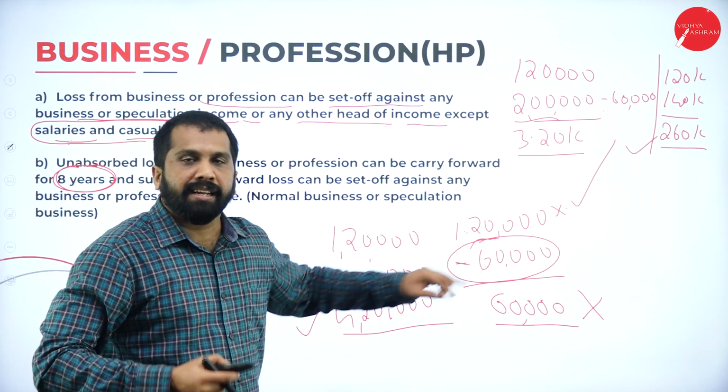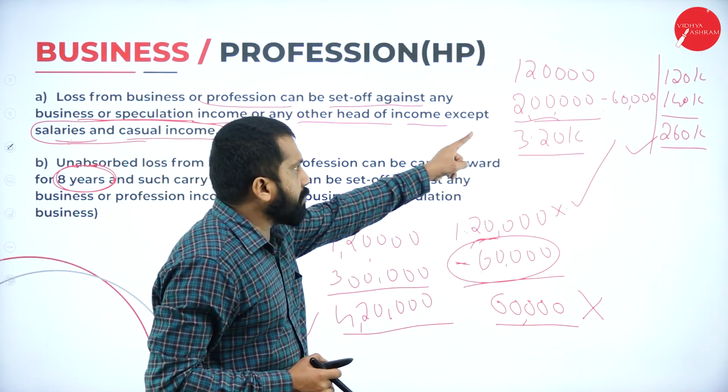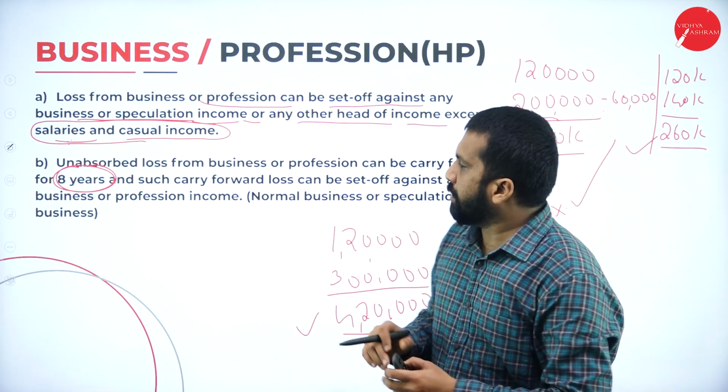Then what I did? I waited for 8 years. Up to 8 years, whenever you get profit from tuition, minus. That's it. Clear? Yes.